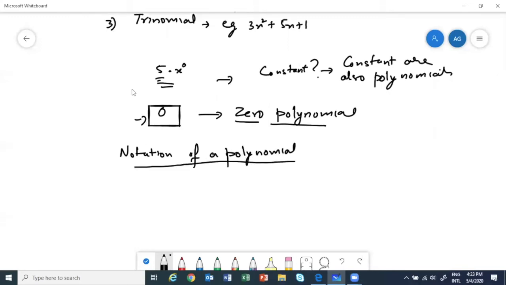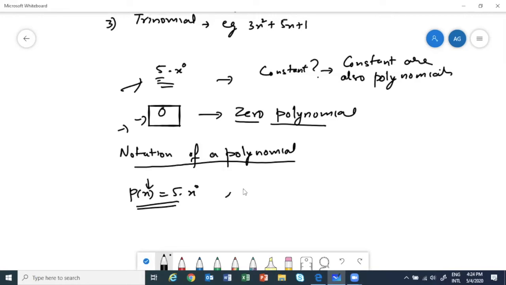And the problem arises when we have only constants. Okay, so a major problem arises here, because if I just write 5, how can anybody know whether I'm talking about a polynomial or just a number? So what we can do is use expressions like p(x). If I write p(x) is equal to 5, this means we are talking about a polynomial. Here p(x) means x has to be the variable, like this is x to the power 0.